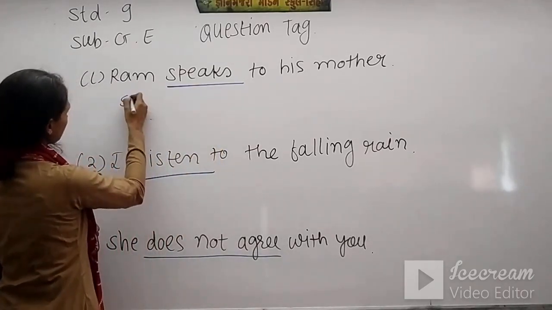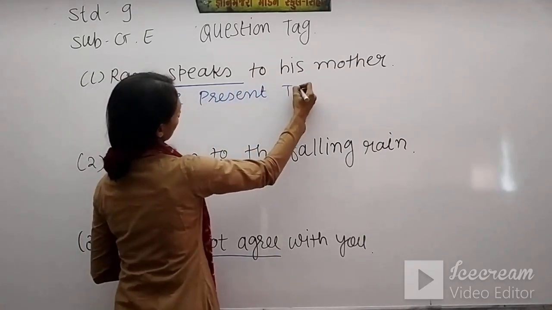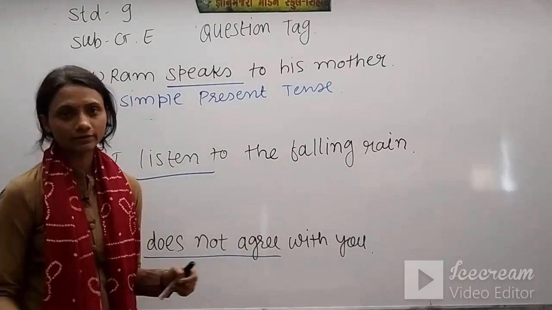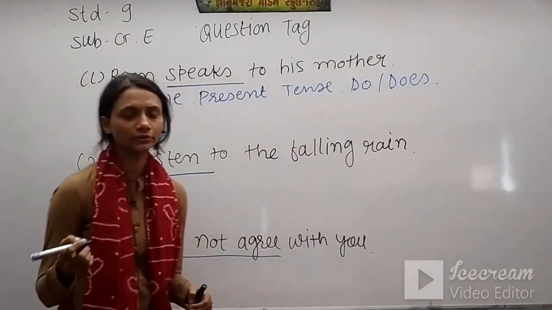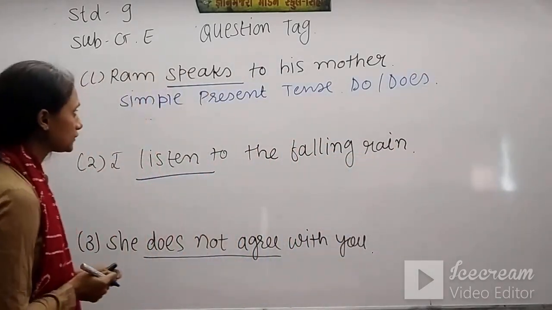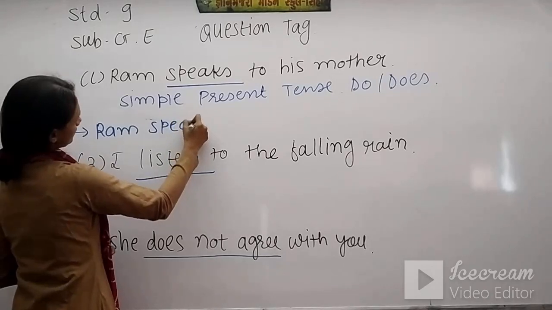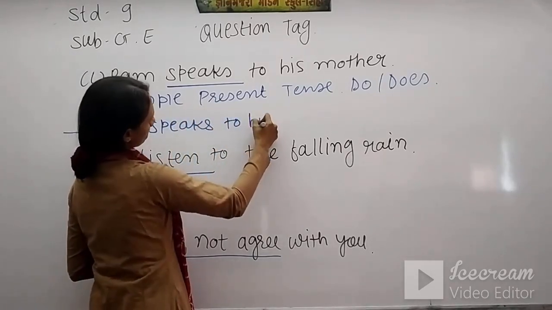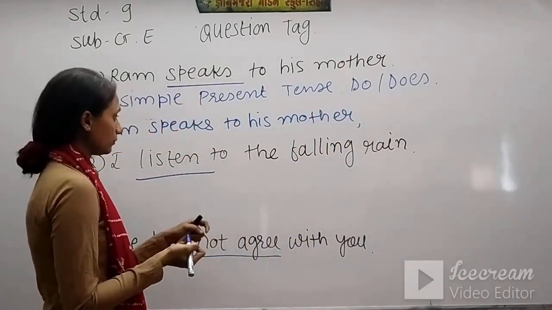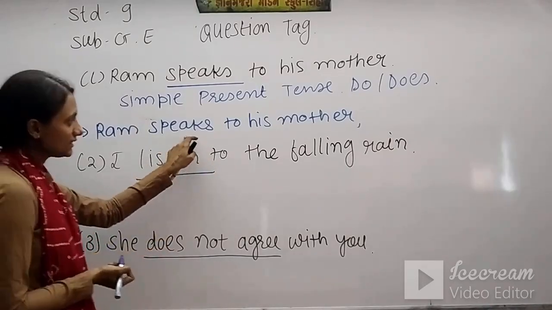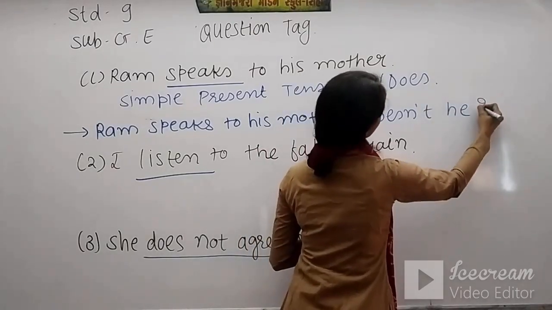So this speak is simple present tense, and do and does are used to introduce simple present tense question tag. So let's write the answer. Ram speaks to his mother. After that comma, now our question tag will start from here. Speaks is here, so here we'll use does. Doesn't he? And question mark.